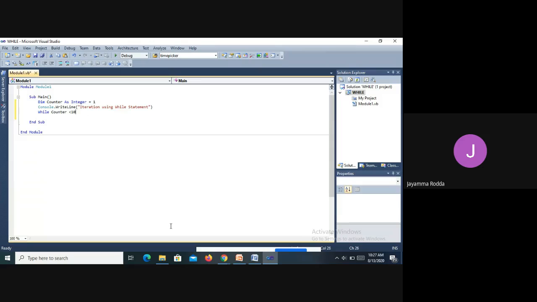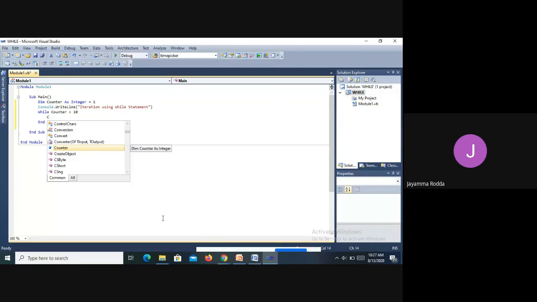Even if you type the wrong letter case, when it has to be capital and you type small, or the other way round, it will automatically change because of this integrated development environment. Then see, automatically the while is ended.